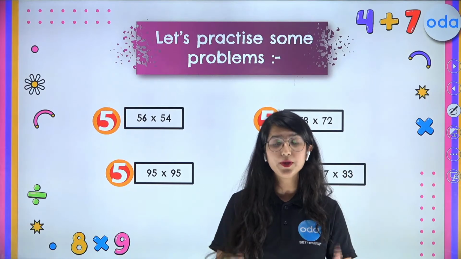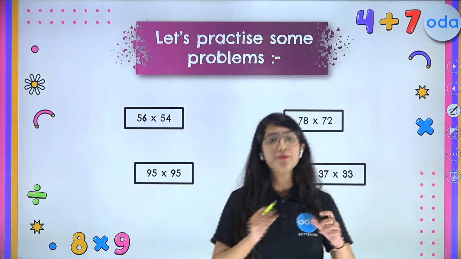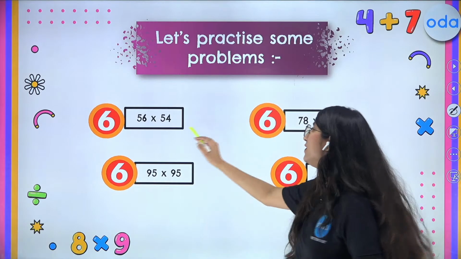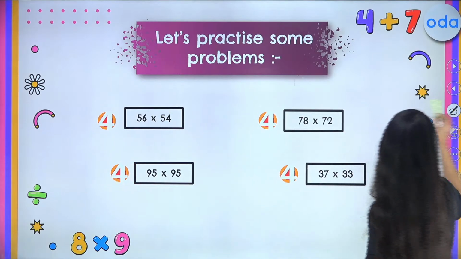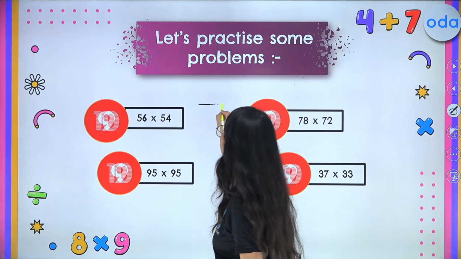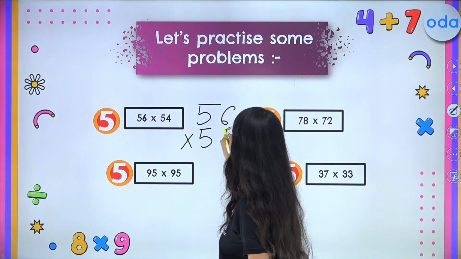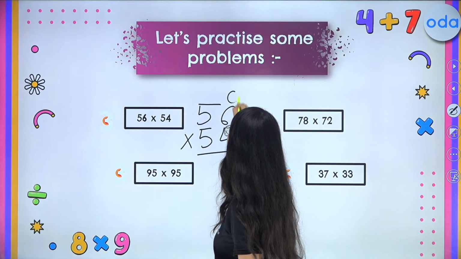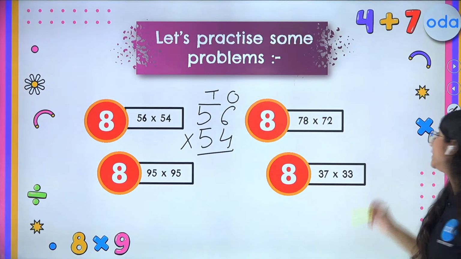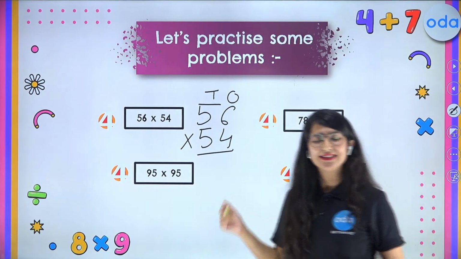Now, kids, I hope you all remember the condition. The condition says that the sum of your unit digit should always be 10. So over here, we have the first question, 56 times 54. First you have to verify that the sum of your unit digit should be 10. Is 6 plus 4 10, kids? So yes, it is 10.